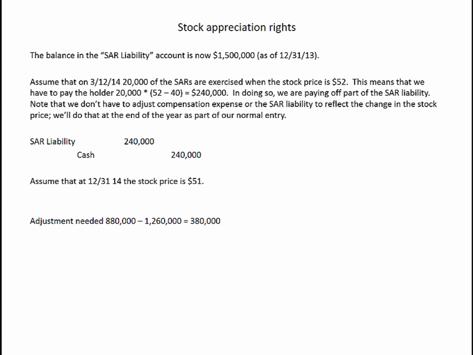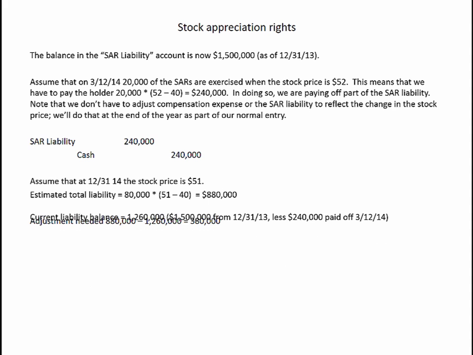Now let's assume that at the end of 2014, the stock price is $51. We're going to follow the exact same process as before, but now you need to be careful because the number of rights has changed. The estimated total liability: we've now got 80,000 rights remaining, times the current value per right of $11, the $51 current stock price minus the $40 base price, so the estimated total liability should be $880,000.